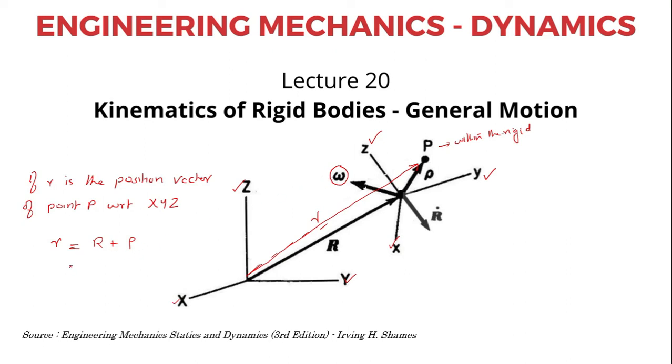Now if I differentiate this with respect to time, I would get dr by dt with respect to capital XYZ is equal to d capital R by dt with respect to capital XYZ plus d rho by dt with respect to capital XYZ. Now let us look into each of these terms.